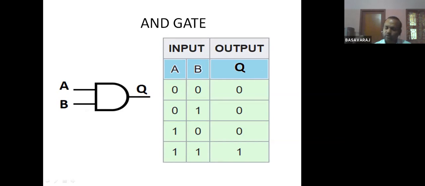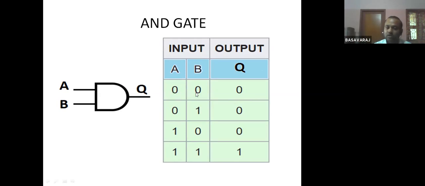What is the one unique feature of an AND gate? The output Q will be 1 when both the inputs A and B are 1. You can see in the truth table that the output Q is 1 when both the inputs A and B are 1. If any one input is 0, then the output is 0.